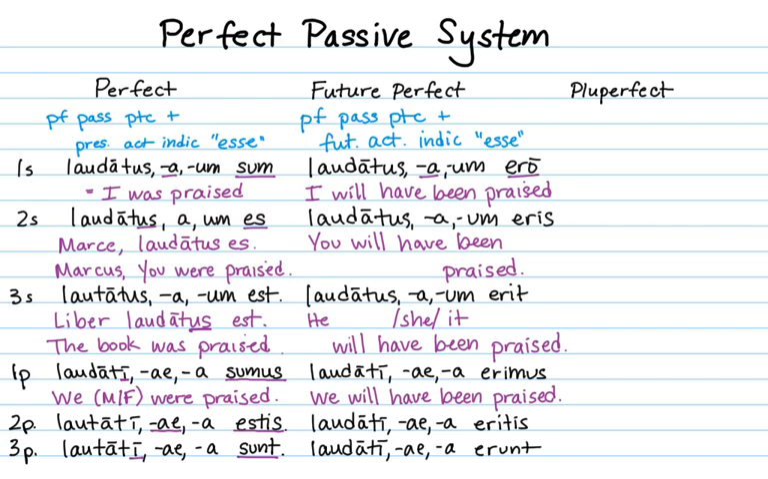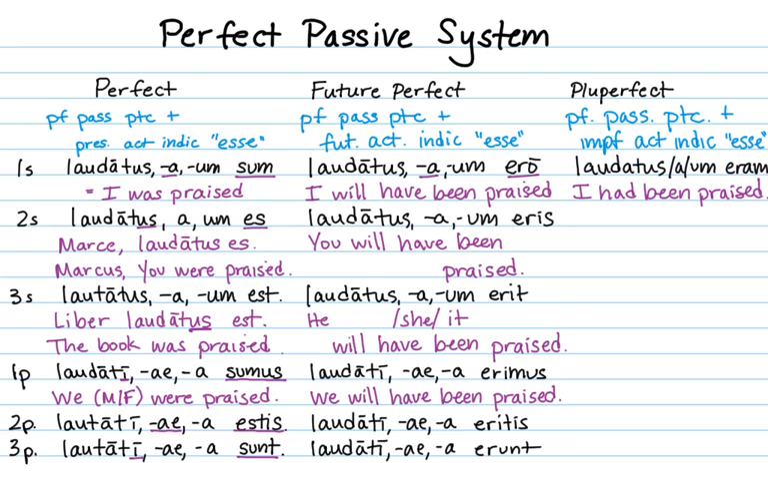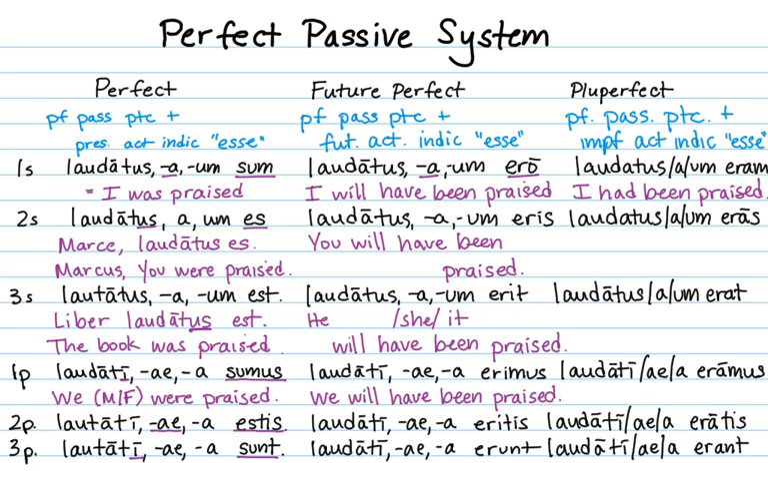Laudati, laudatae, laudata. In the pluperfect, you take the perfect passive participle plus an imperfect active indicative form of to be. So, for example, laudatus eram means I had been praised. Fill out the sequence. Laudatus eras, erat, eramus, eratis, erant.